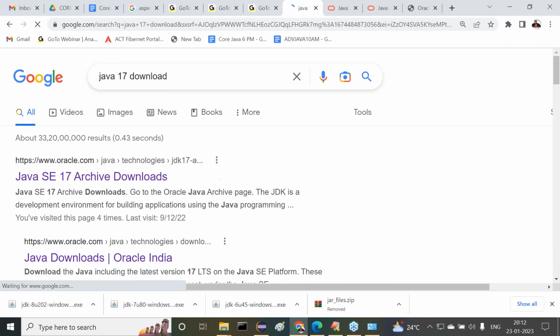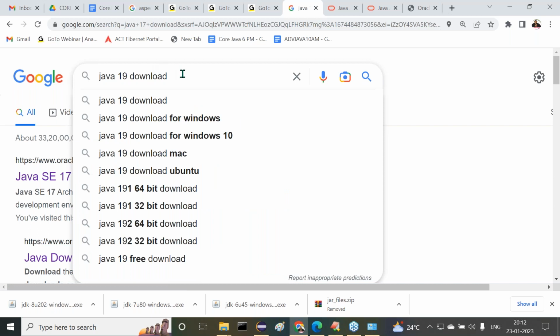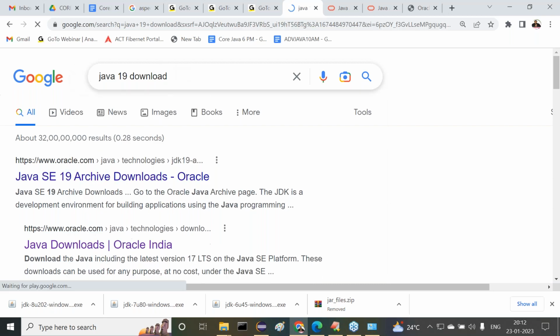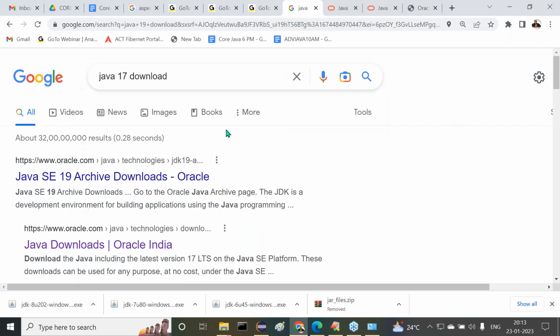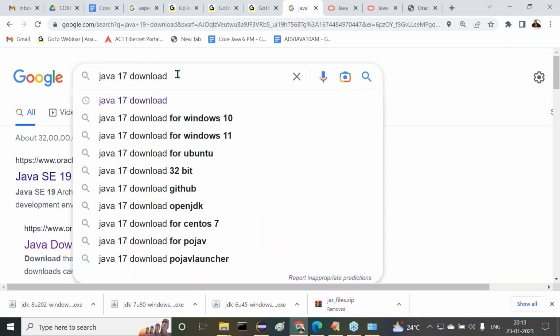Click on it. Java 17 again here. This is also under archive downloads. But observe carefully. If you want to download Java 19, that is also under archive downloads. Okay, no problem. For everything they are providing like this. No need to worry. But in general, the latest version they are going to give directly without login, without an Oracle account. But all archive downloads we have to get through login only. Right? Java 17, I required.